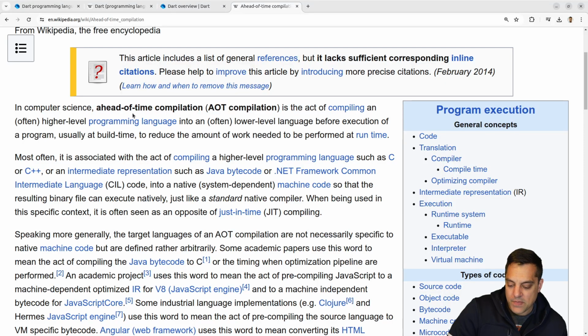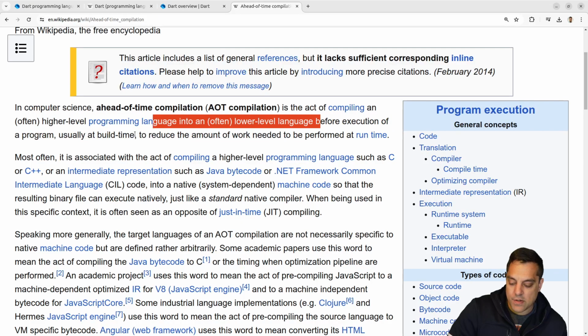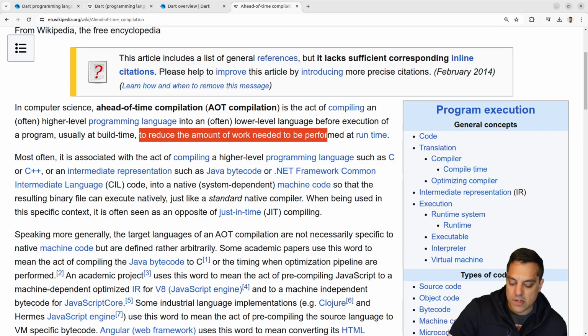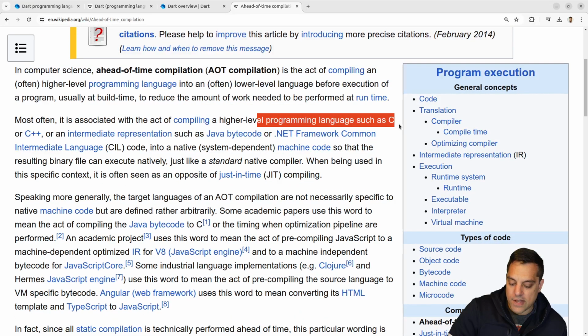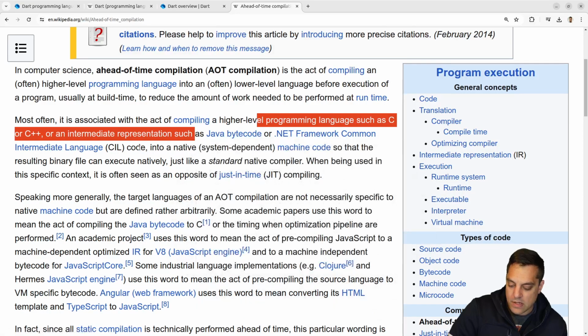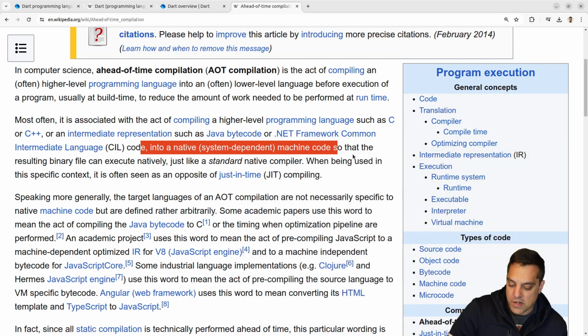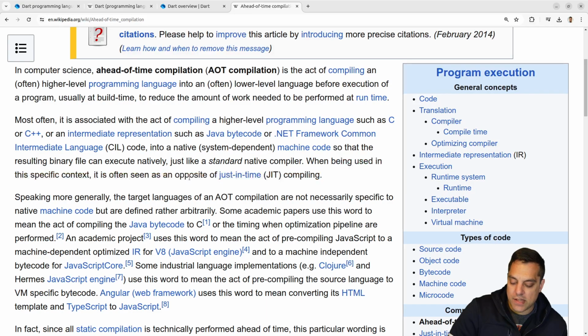Ahead of time compilation. And this is some stuff that, again, I used to know, but I just kind of forget things. Let's see, it's the act of compiling an often higher level programming language. Okay, so like Dart, C-based language, to a lower level language. Okay, so that could be like assembly or like a bytecode, I'm assuming. At build time to reduce the amount of work needed to be performed at runtime. Okay, so this is compiling C or C++ or an intermediate representation, says it's Java bytecode, into native system-dependent machine code. Okay. So it's often seen as the opposite of just-in-time compiling.